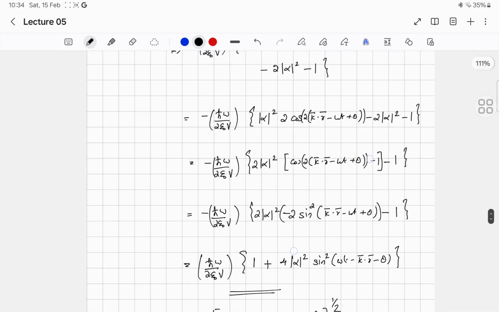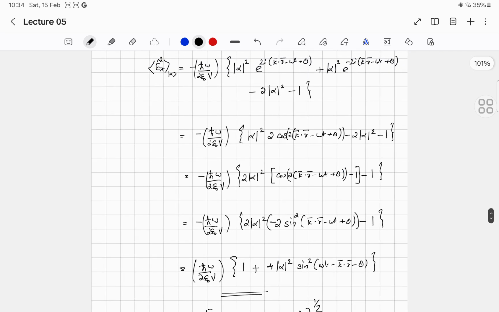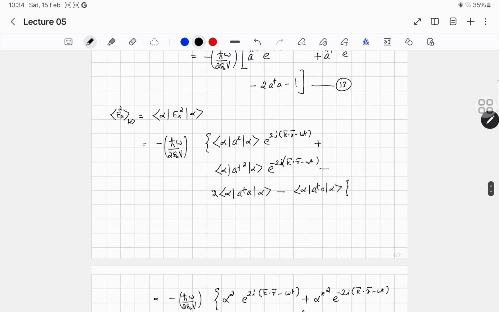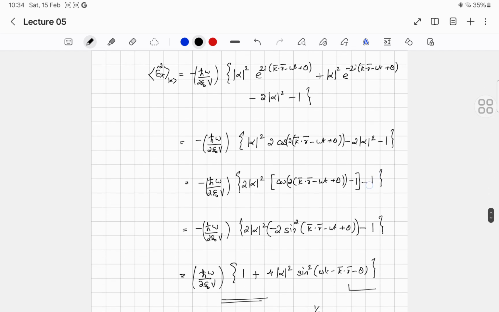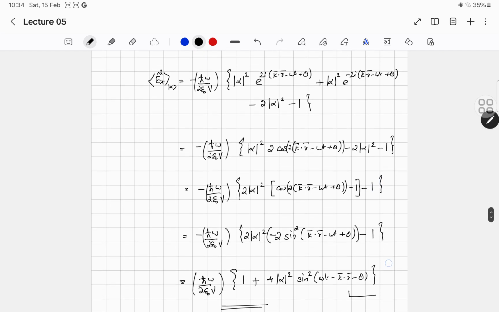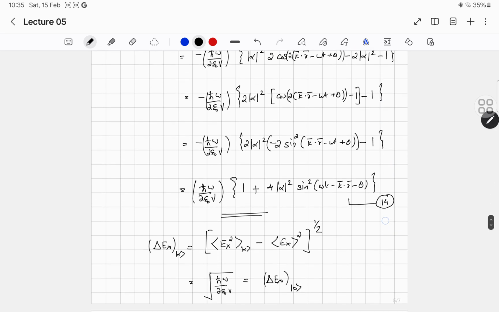So finally, for the expectation value of the square of the electric field, we get h cross omega by 2 epsilon 0 v times 1 plus 4 mod alpha square sine square of omega t minus k dot r plus theta, and this can be equation number 14. If you are not getting the result, just pause this video and check it. So that is equation number 14.